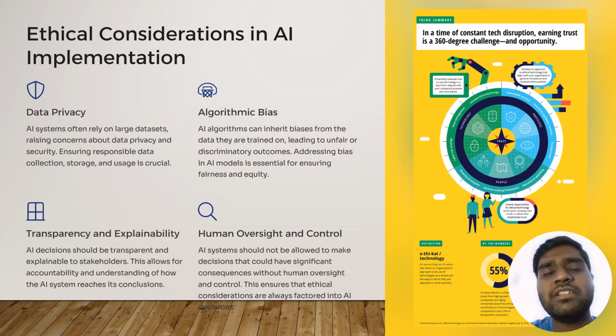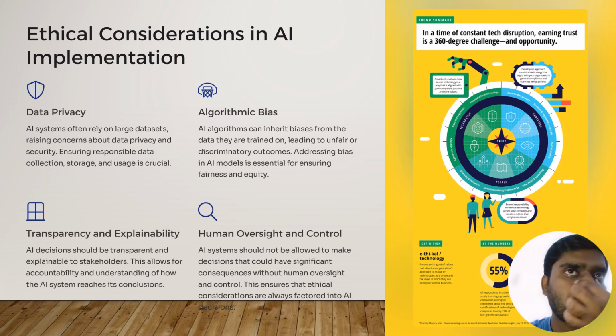The second one is algorithmic bias. So no bias should exist. This algorithmic bias should not exist at any cost, irrespective of whatever it is. When we talk about algorithmic bias, we can use AI in automating the tender process. In that case, we can't have any kind of bias while allocating the tender, so this algorithmic bias comes into the picture.